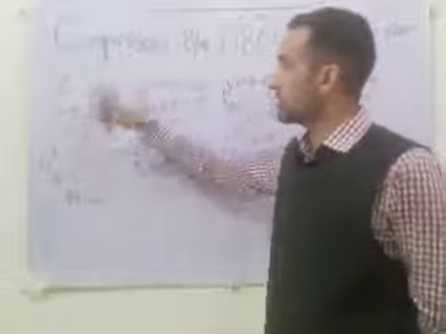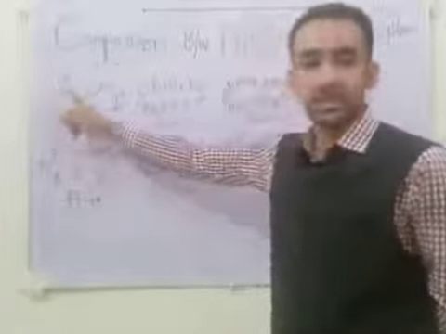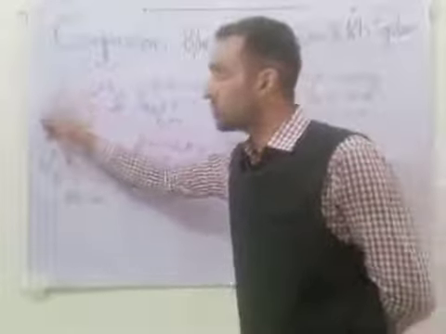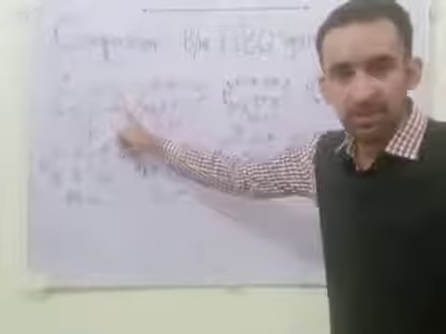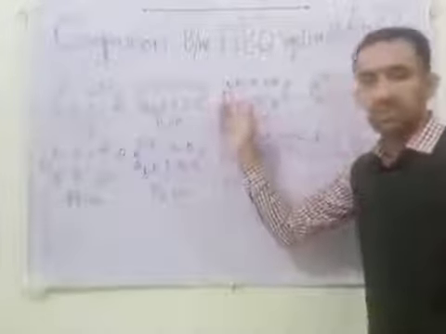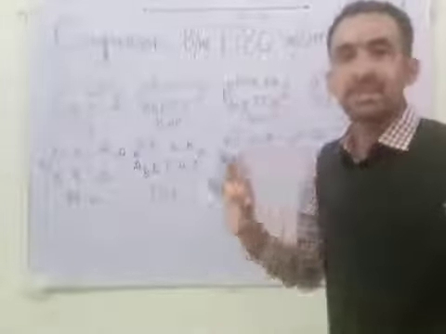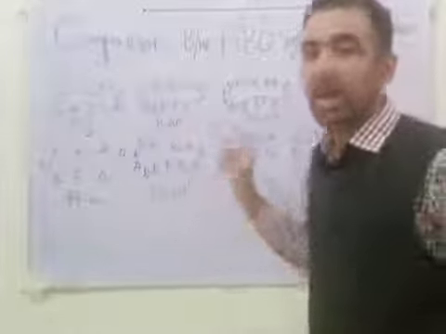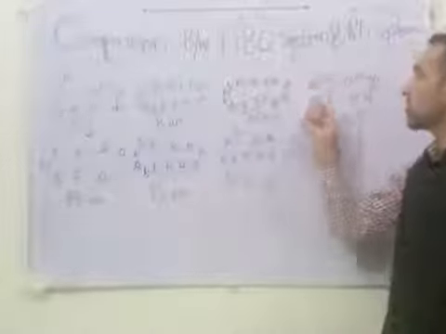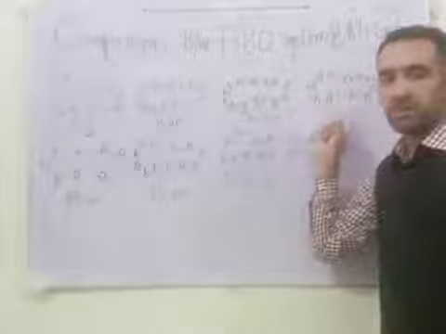Then we talked about the comparison between the ABO and RH systems. According to the ABO system, if antigen A is present, we call them blood group A. If B antigen is present, this is blood group B. If both antigens are present, the blood group is called AB. If there is neither A nor B but something else present, that is called H substance or O antigen, so according to the ABO system, this group is called O blood group.